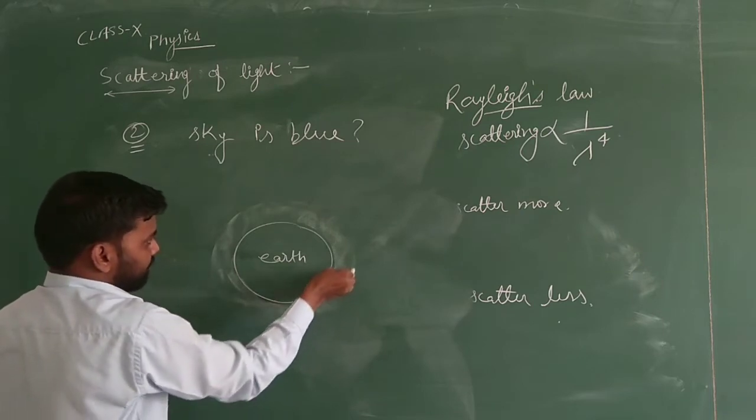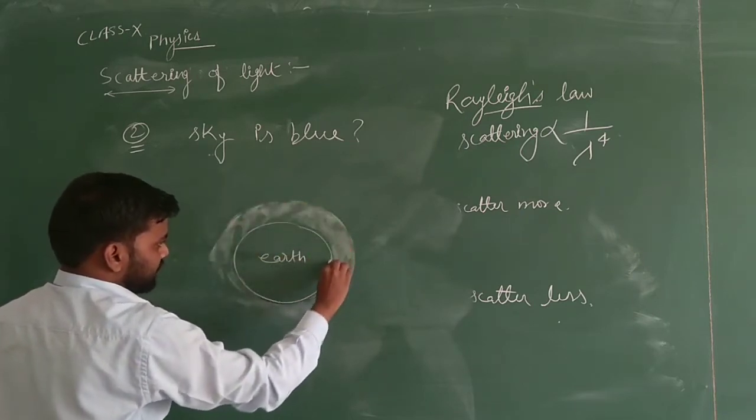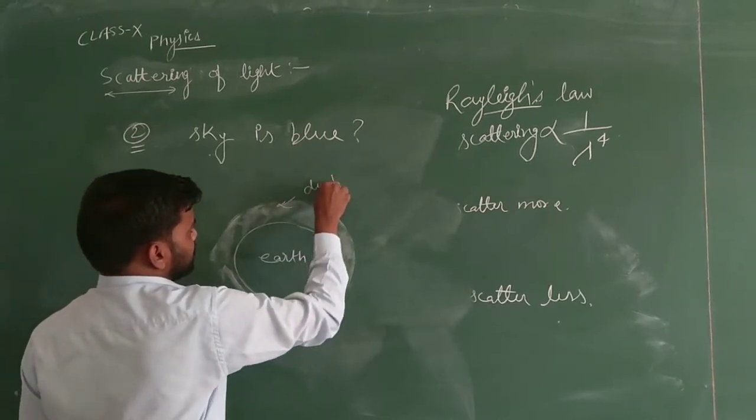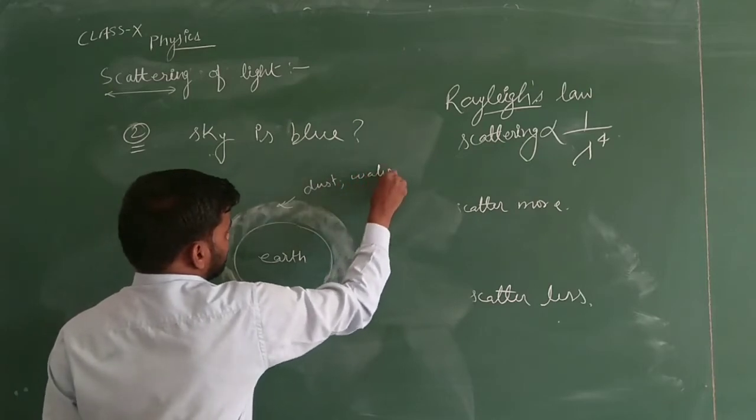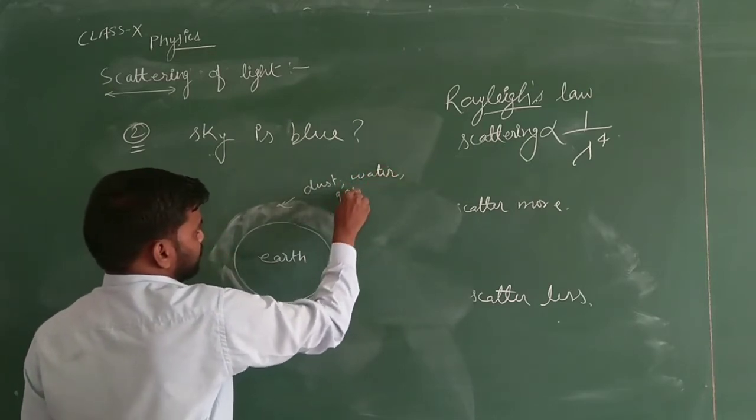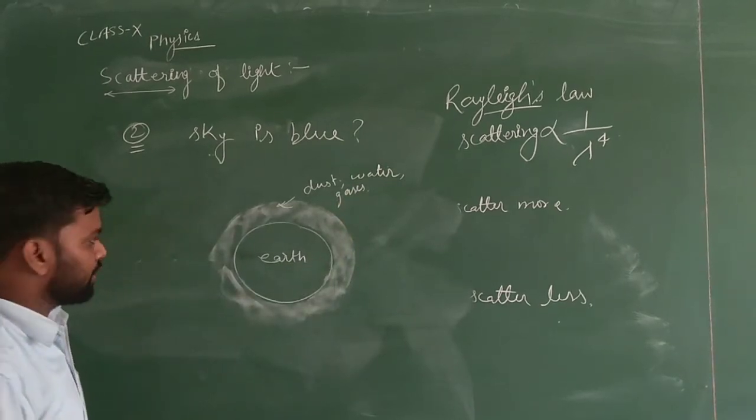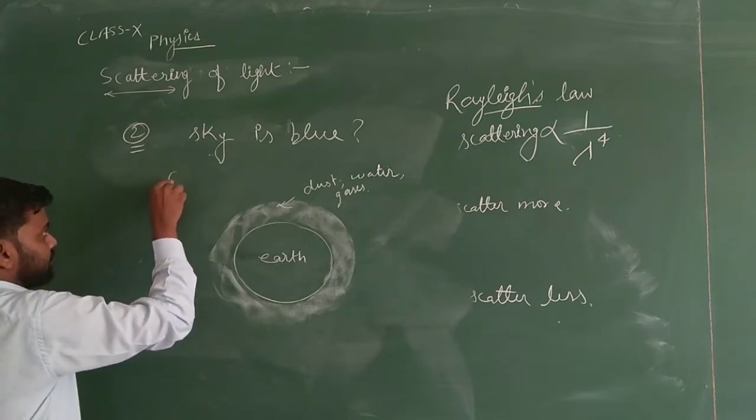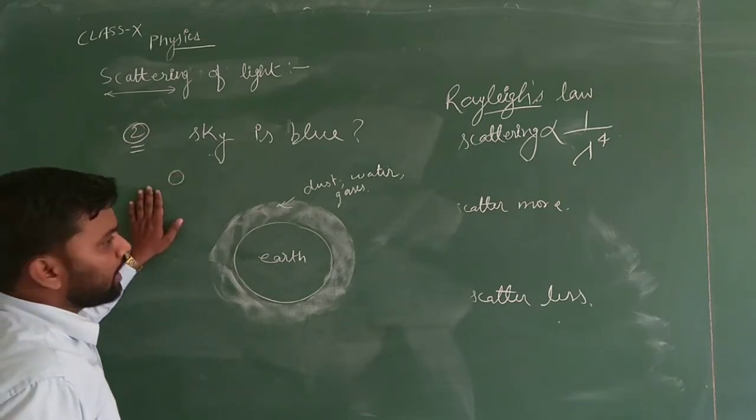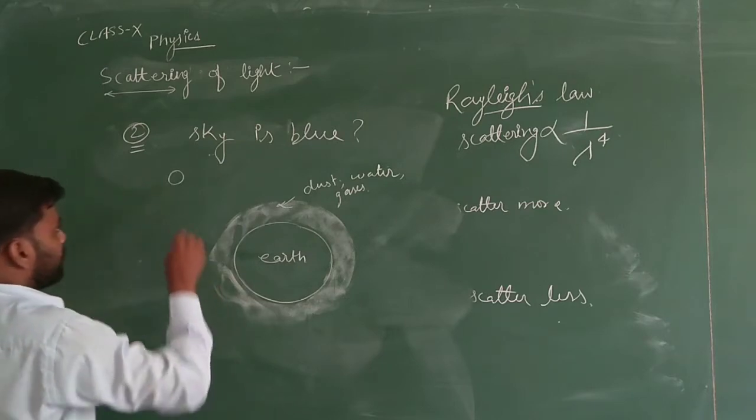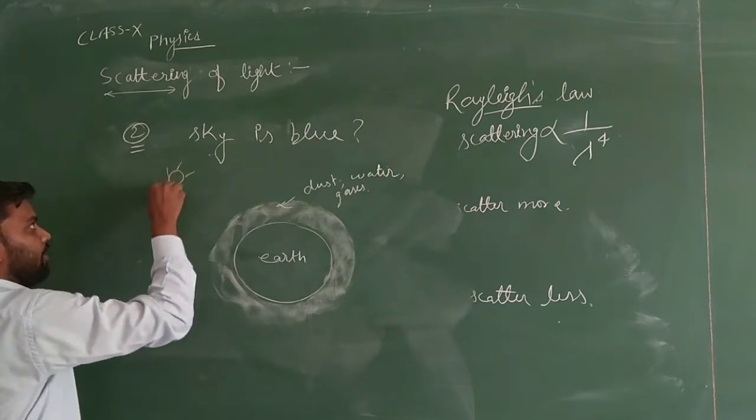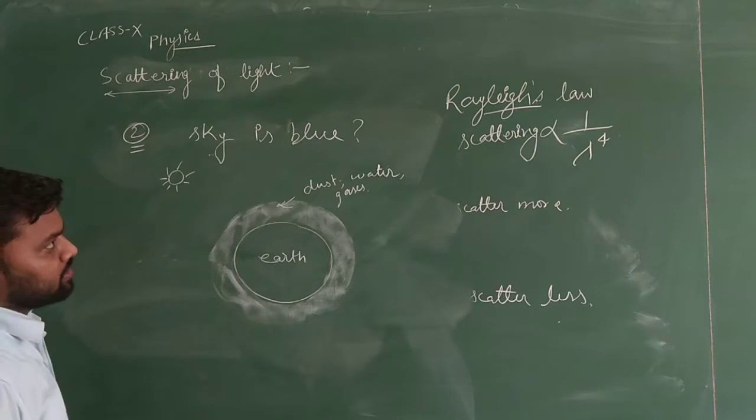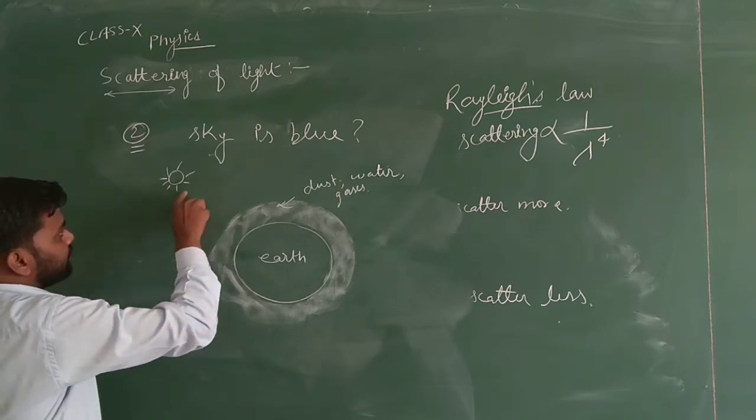If it has an atmosphere, definitely it has some particles of dust, water and gases also. So we are talking about the blue color of the sky, and suppose our sun is here. The light thrown by the sun on our earth has different colors, so these will be the 7 colors.